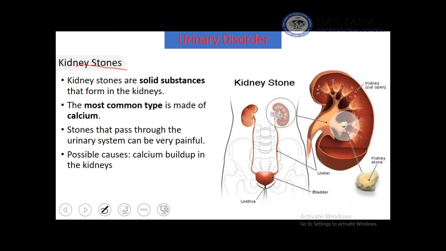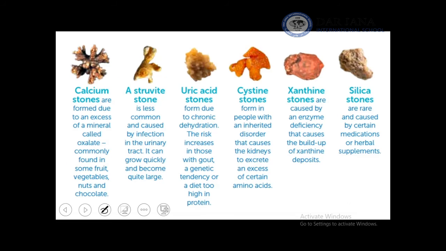Kidney stones are the most common type of infection and disease that affect the kidney. And the most common type of them is calcium stone. It is very painful and can lead to appearance of blood and difficulty in urination. There are 6 types of stones, including calcium stones, uric acid stone, struvite stone, cystine stone, xanthine stone, and finally silica stones.